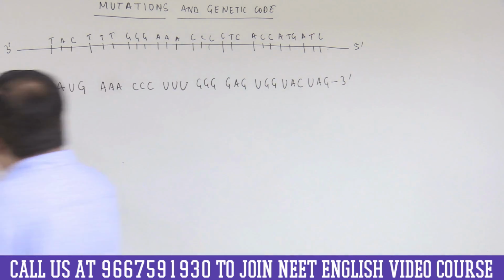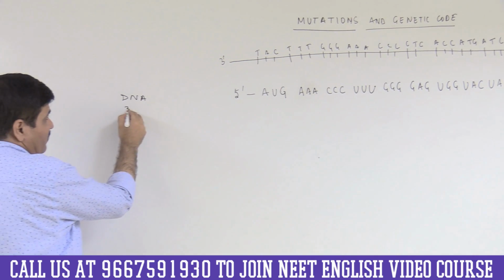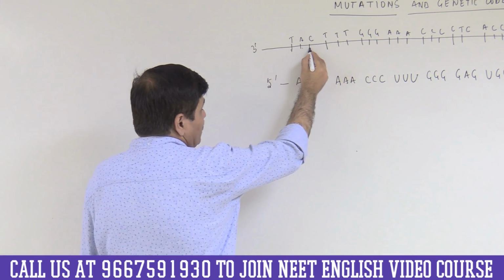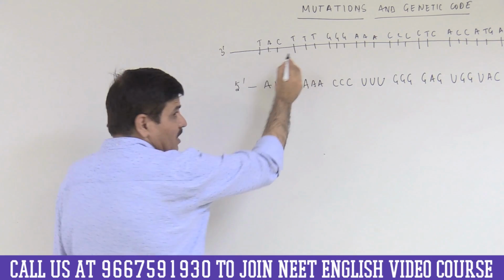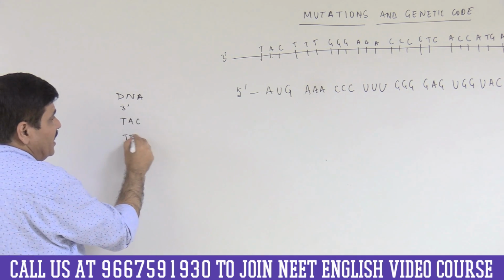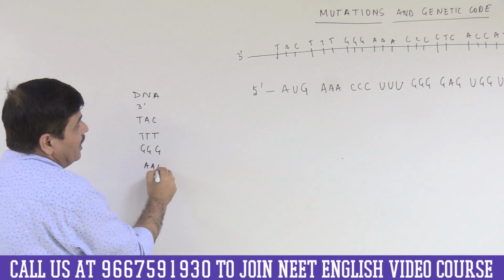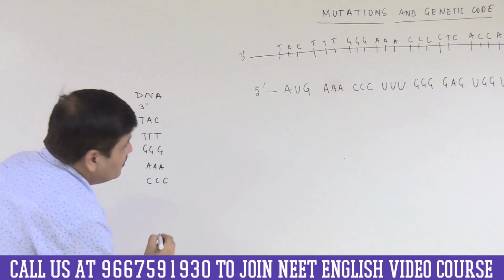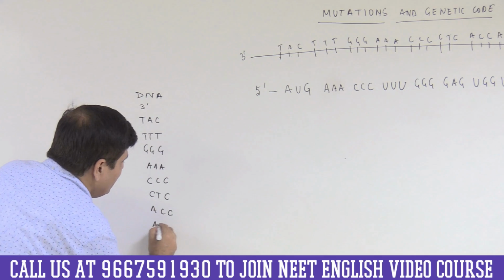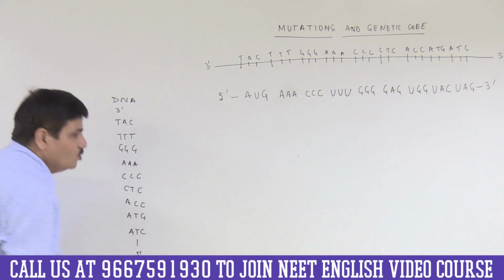So if I am writing the sequence on DNA, I will start with 3'. The first codon would be TAC. This is the first codon. The second codon immediately starts after this. None of the letters will be wasted. There will be no overlap. So the second would be TTT, and then there would be GGG, then AAA, and CCC, and then there would be CTC, and then ACC, and ATG, and ATC. These are the DNA codons that I have written.